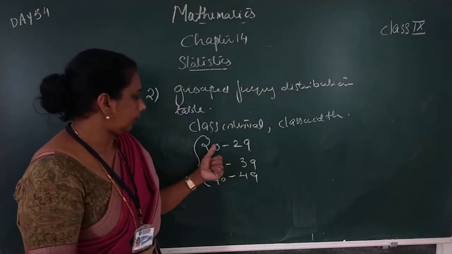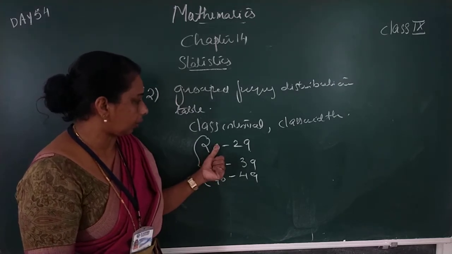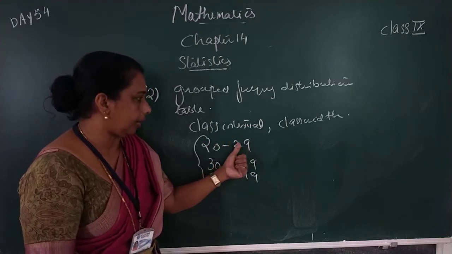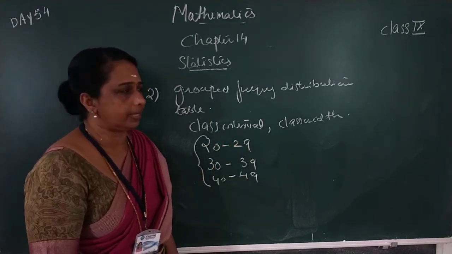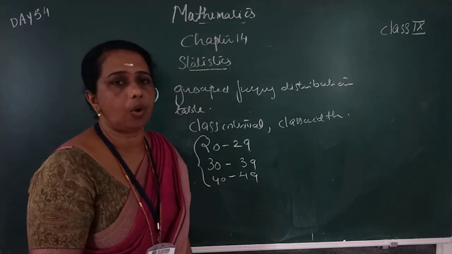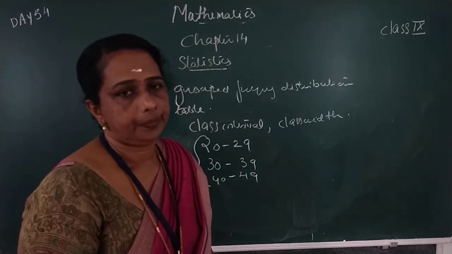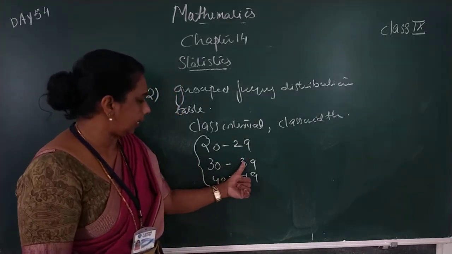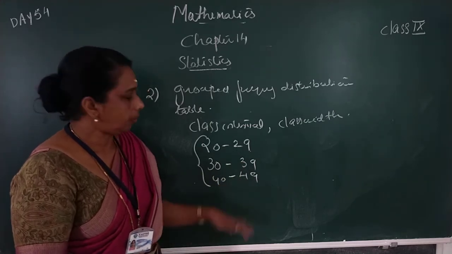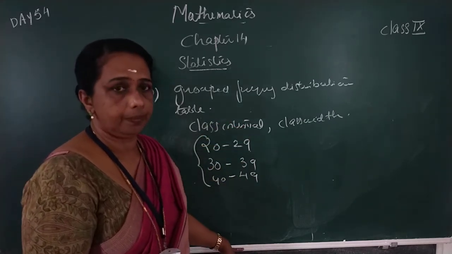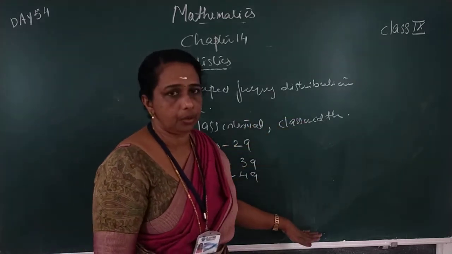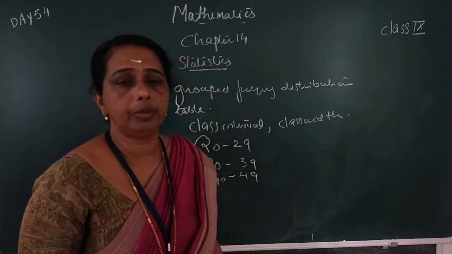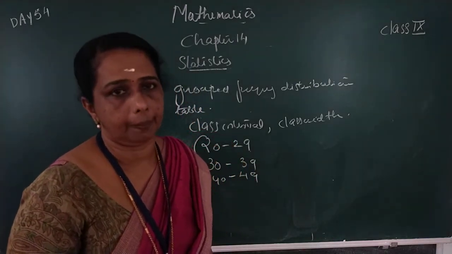How can we find out the class width or class size? Including 20 to 29, there are 10 observations. That is called class width or class size. Okay, it is 20 to 29, 30 to 39 and 40 to 49. This way we can prepare the class interval, tally mark and frequency. We can prepare the grouped frequency distribution table.